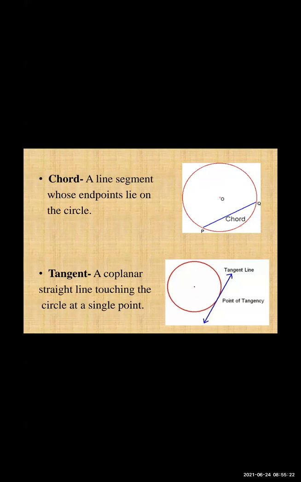Next is tangent. What is a tangent? A coplanar straight line touching the circle at a single point. Okay, so a tangent is a line which touches the circle at only one point. At only one point it touches the circle, then that line is called a tangent line.